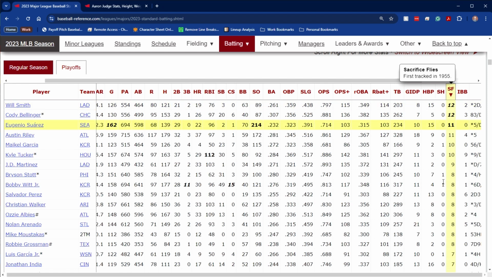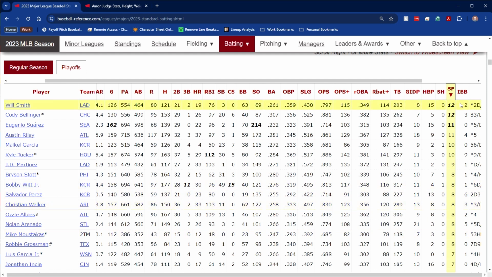So 3 or 4 is average. The league leaders have 10 or more, which is pretty good. And it's not something you necessarily are trying for in most cases. In some cases it may be, especially if it's a winning run, you may just be trying to hit a long fly ball to score that runner. But in most cases, it's just happening because you hit a lot of fly balls, or you're hitting fly balls with the runners on third and they're scoring.